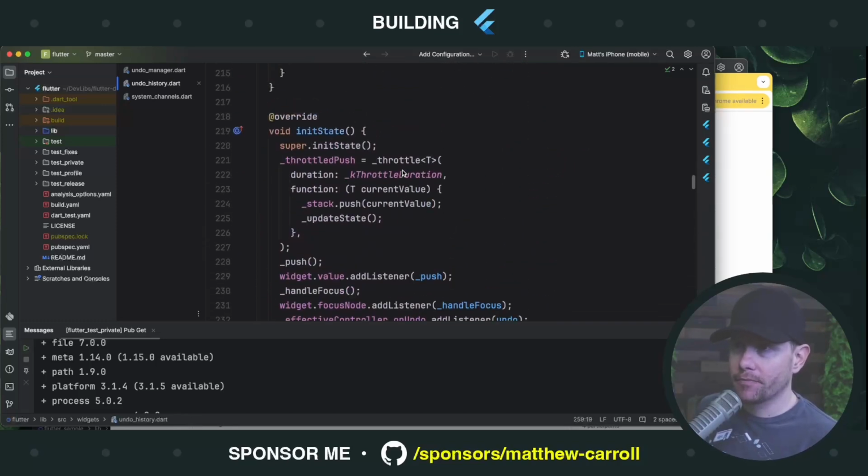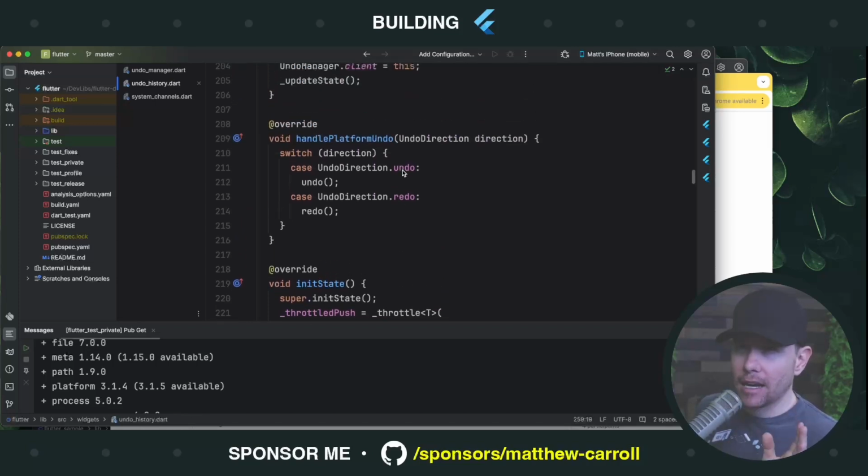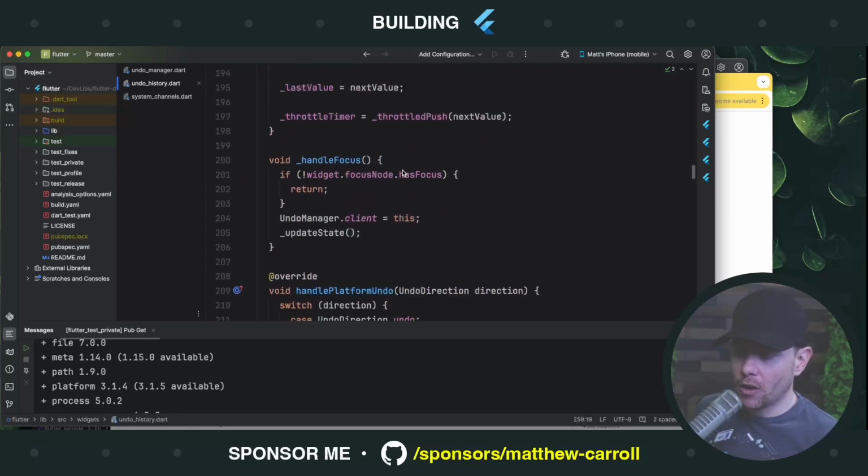So let's fix this. Now, one question we should always ask before we jump in and fix something is, do we want to write our tests before we fix it or after we fix it? Let's try to write tests before we fix it. That's the ideal. It's not always the easiest. Sometimes it's not worth it, but let's try to do that, okay?